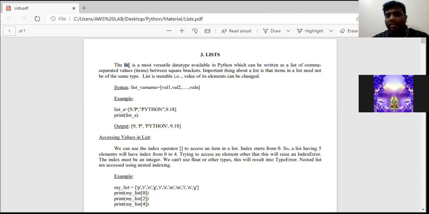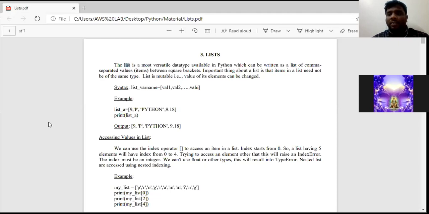And the second point is the definition. A group of elements divided by commas and placed between square brackets is called a list. And the third point is lists are mutable. Mutable in the sense we can change the elements in the list. That is the introduction of list. So remember 3 points clearly.